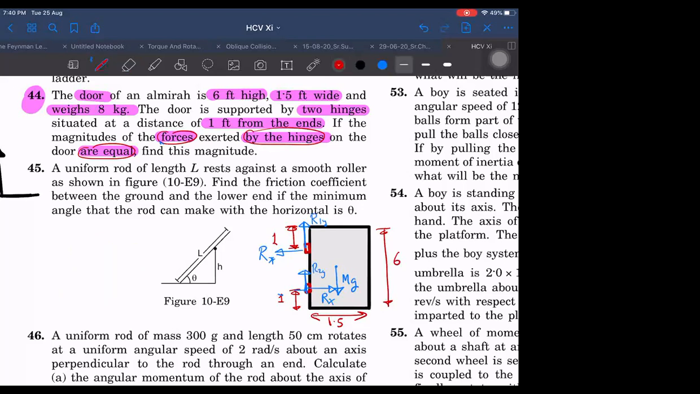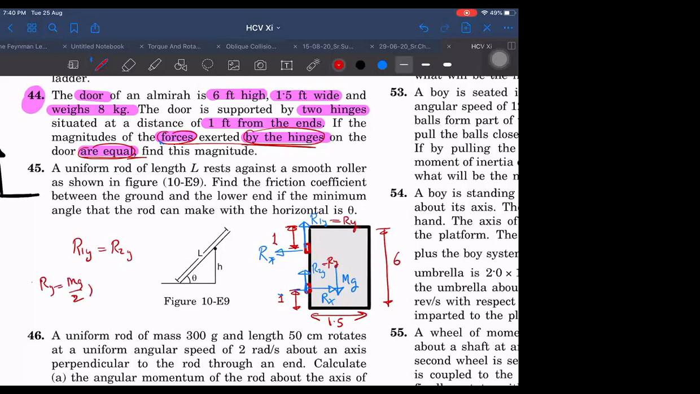First, we will use this condition that forces are equal, and R1y equals R2y. Since R1y is equal to R2y, I can just write Ry, no need to take the subscript. Ry plus Ry is mg, so Ry equals mg by 2.